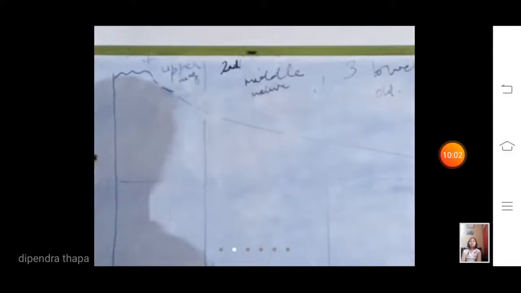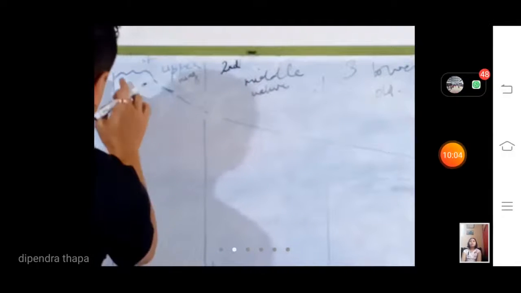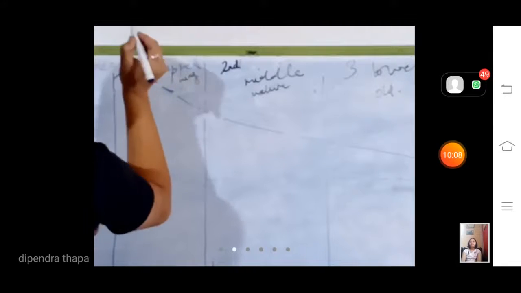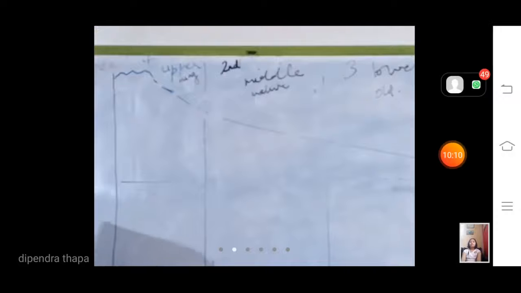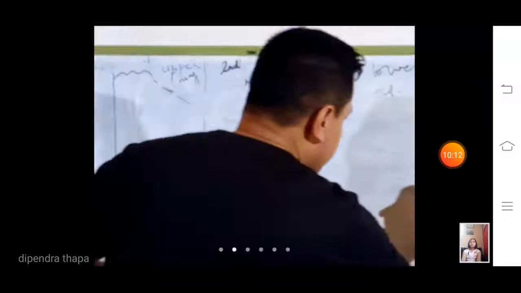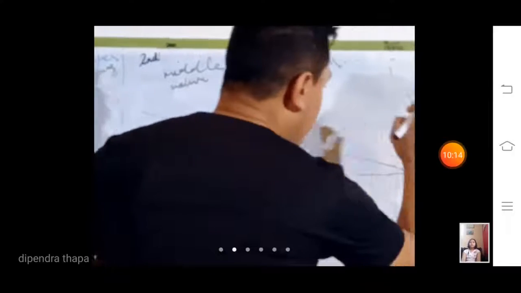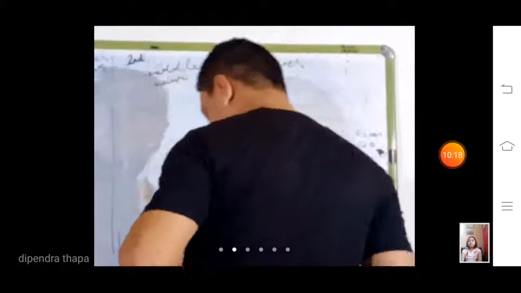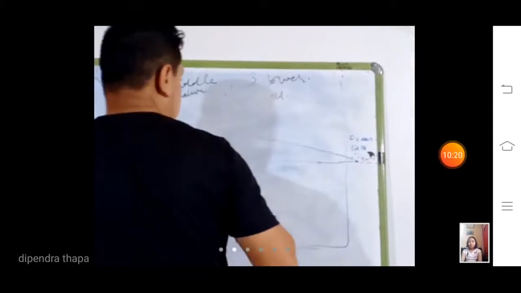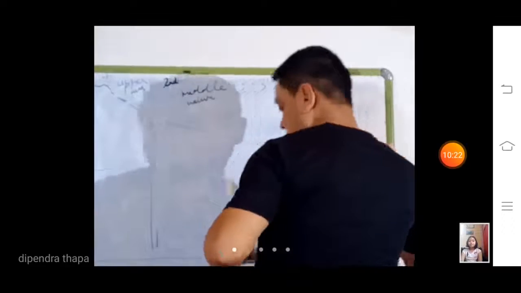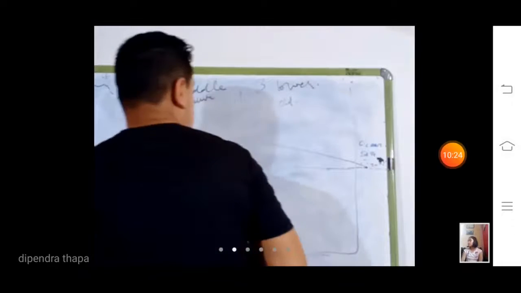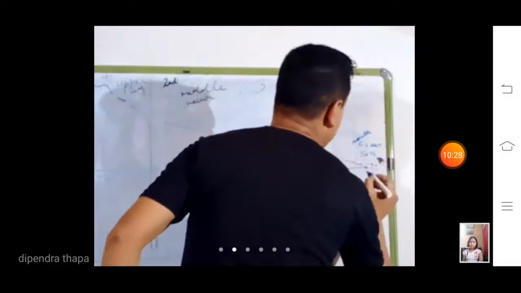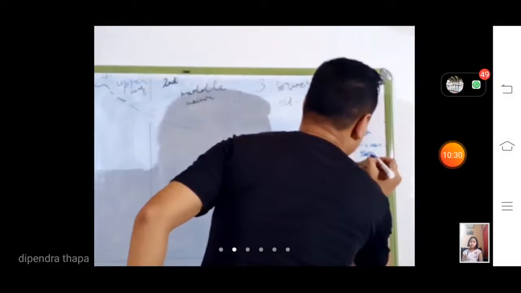Now, if you look here, the river is born from the mountain. Therefore, the source of the river lies in the mountains. And where the river ends, it ends into the sea or oceans. So this becomes the mouth of the river. Mouth of a river.